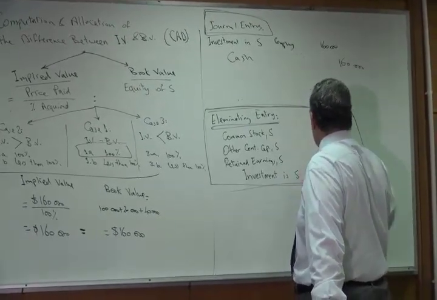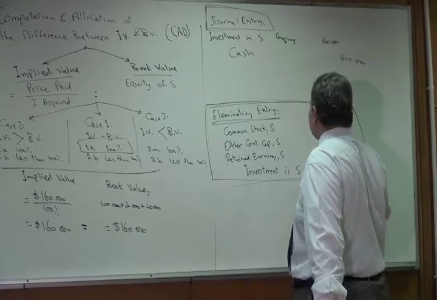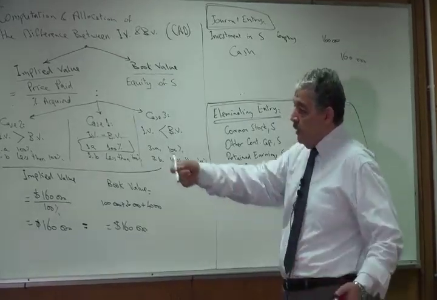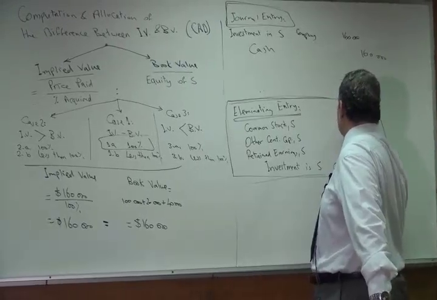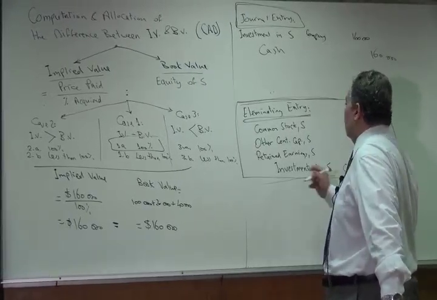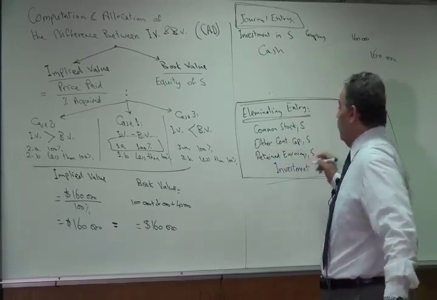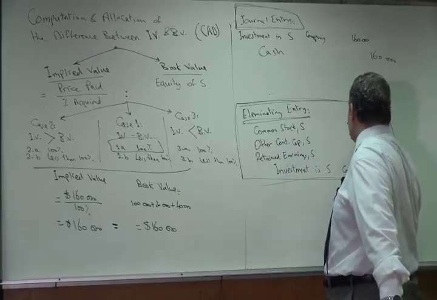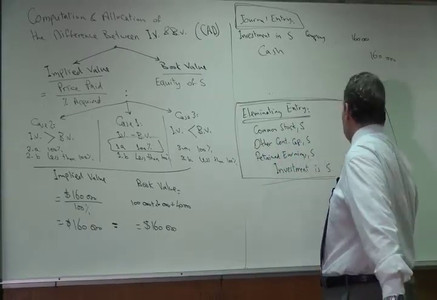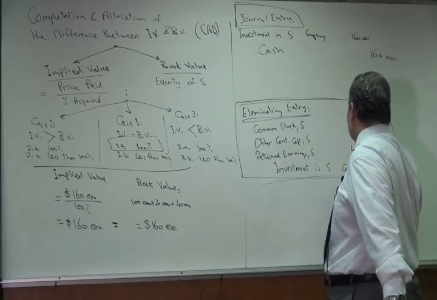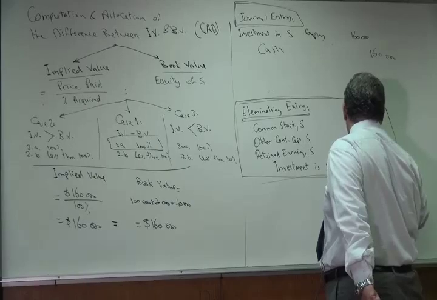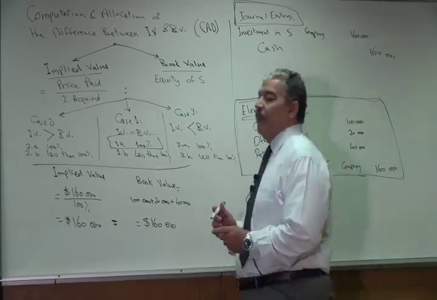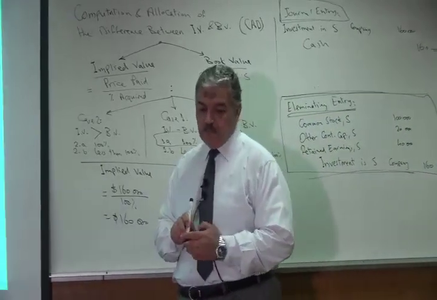So it's the same entry that we usually have. So debit common stock, 100,000. Debit other contributed capital, 20,000. Debit retained earnings, 40,000. Credit investment in S company, $160,000. So this is the eliminating entry that we have in this case.